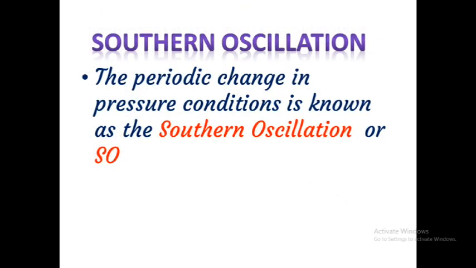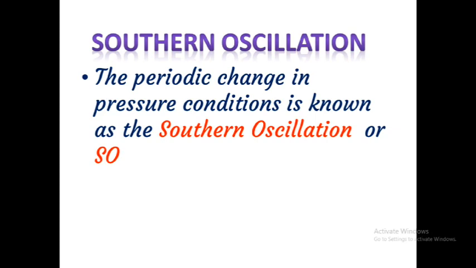Next, Southern Oscillation. The periodic change in pressure condition is known as Southern Oscillation or SO. That means the tropical eastern South Pacific Ocean experiences high pressure.